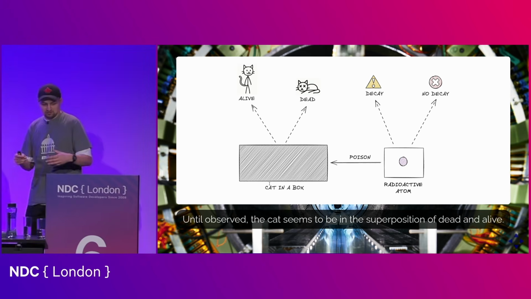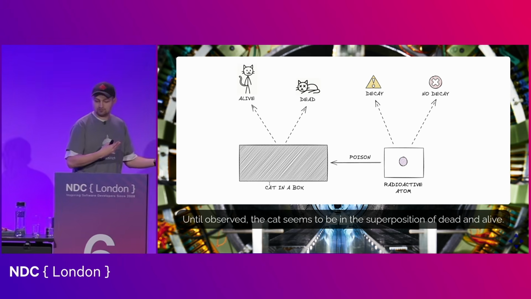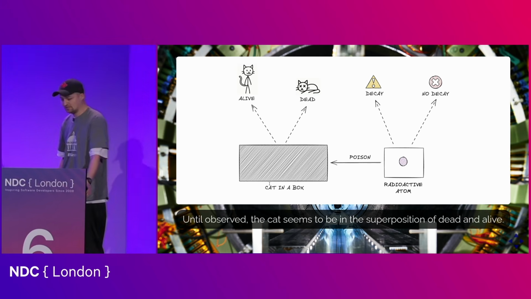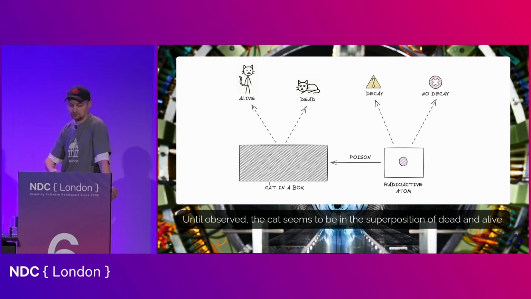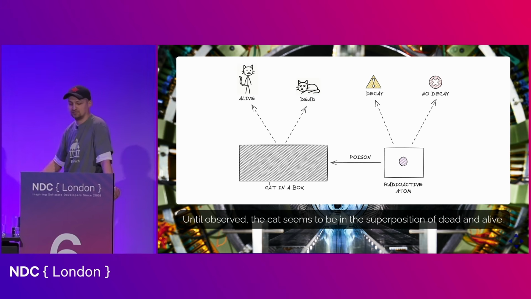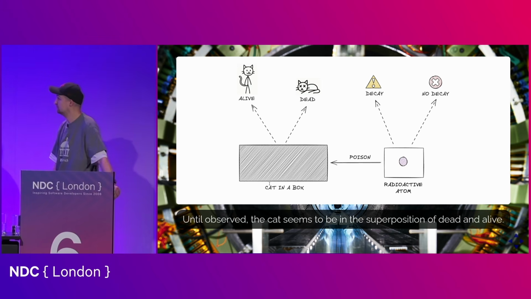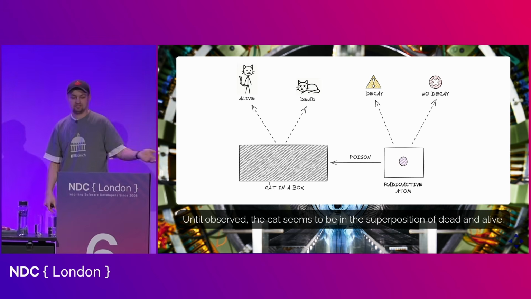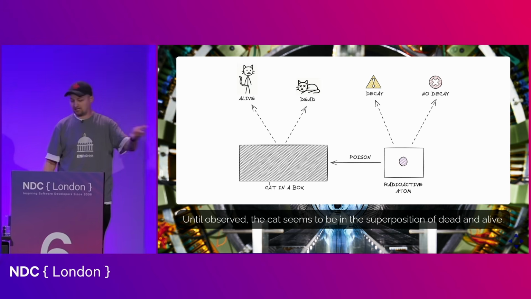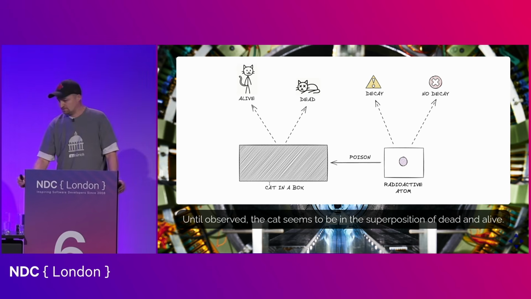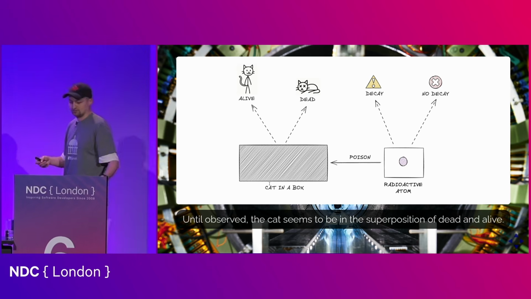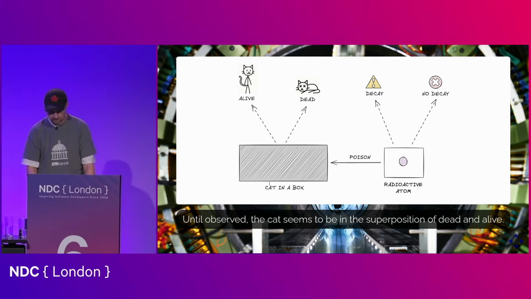And of course, his argument was that when nobody is observing this system, then it means that the atom is in a state that is both decayed and not decayed at the same time, in a superposition, which means that the poison is both released and not released, which then means that the cat is both dead and alive. And actually, it's a logical sort of reasoning, right? And we can model this in Q#.